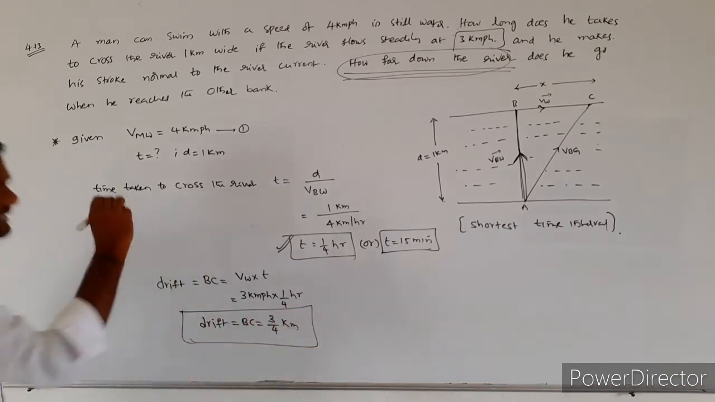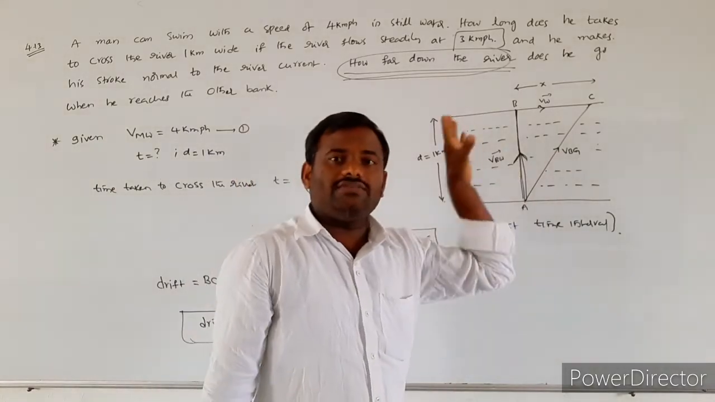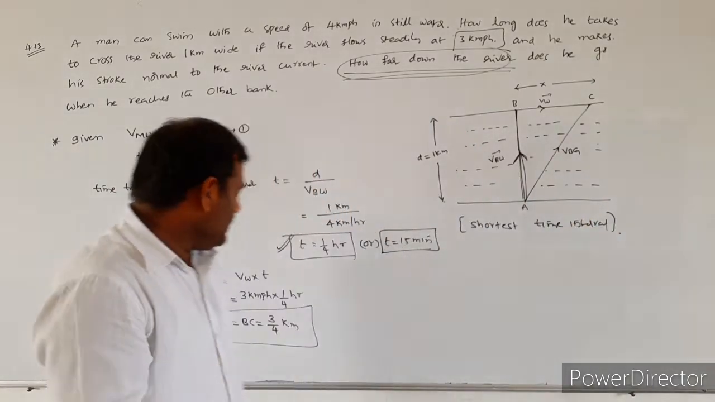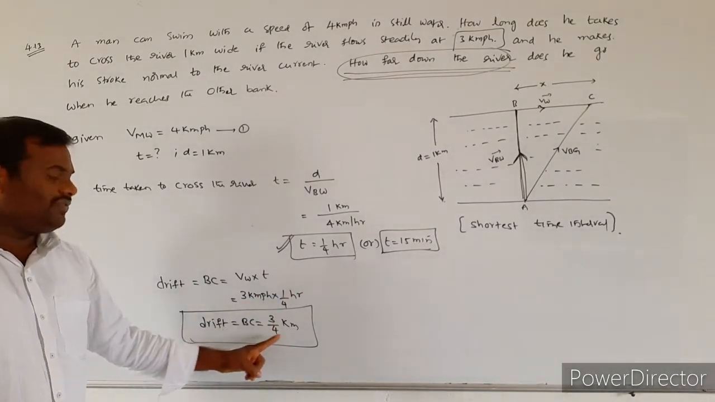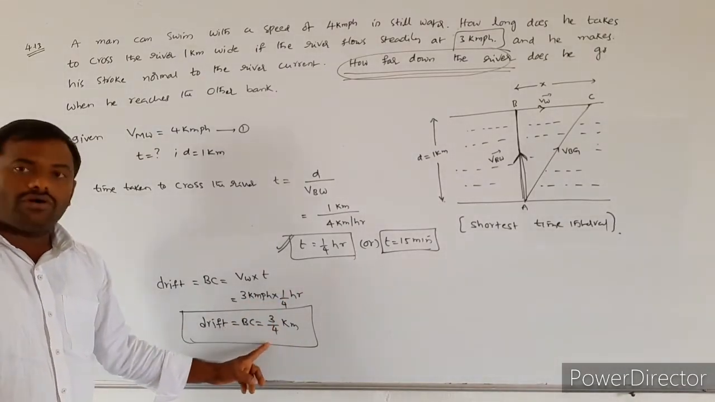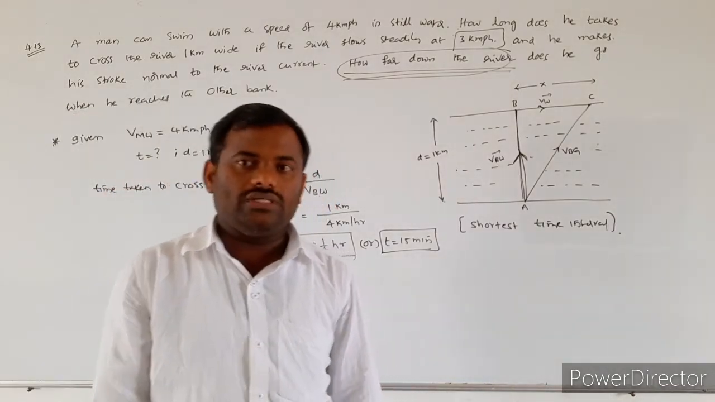So what is the drift? He traveled in the direction of the flow of the water. The hour gets cancelled, so the drift is 3/4 kilometer. That is the drift due to the river flow.